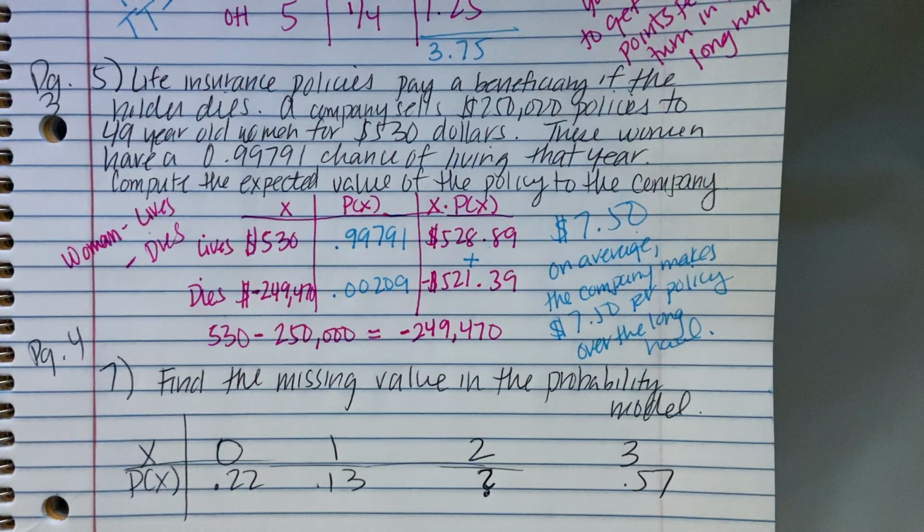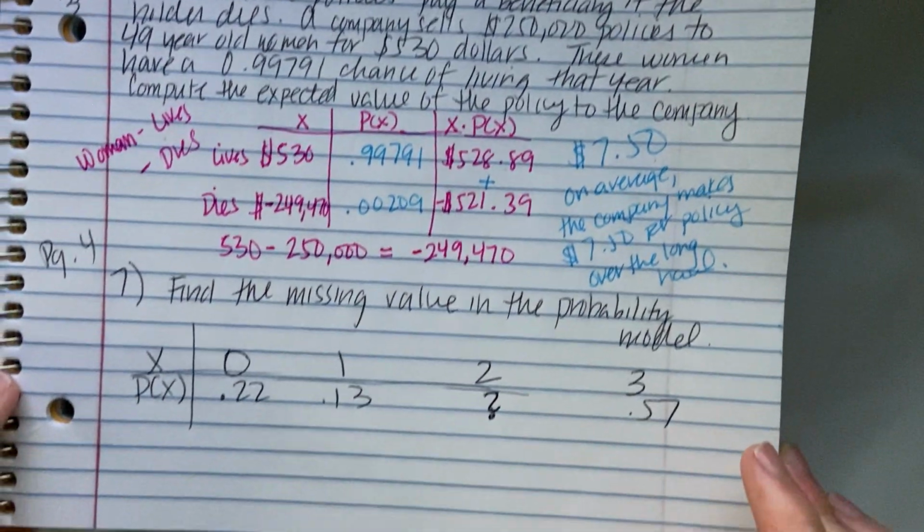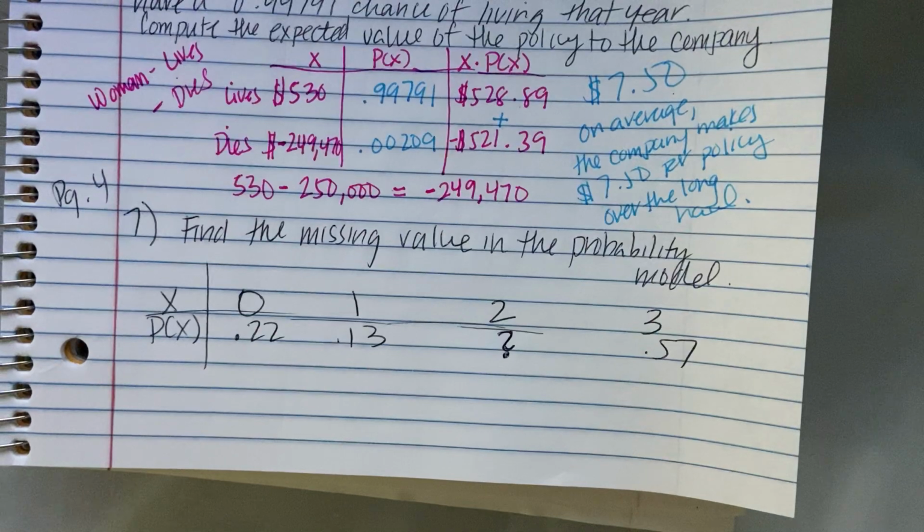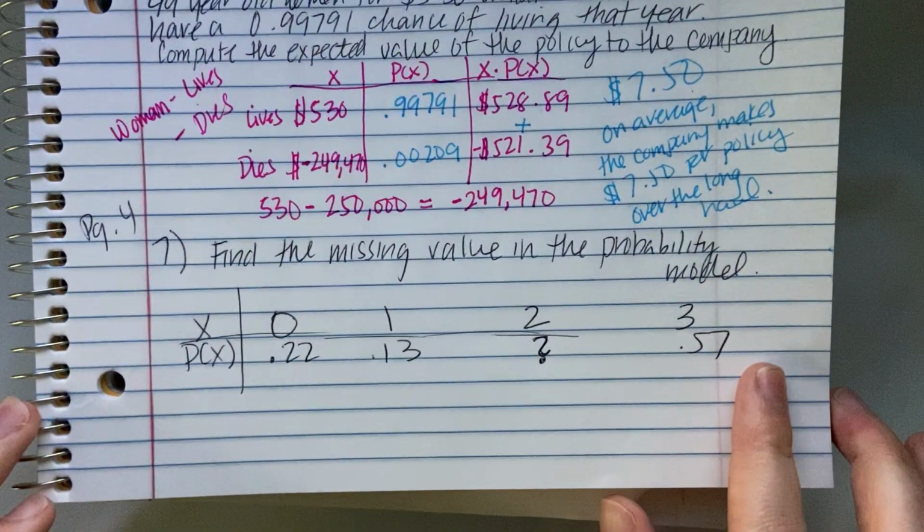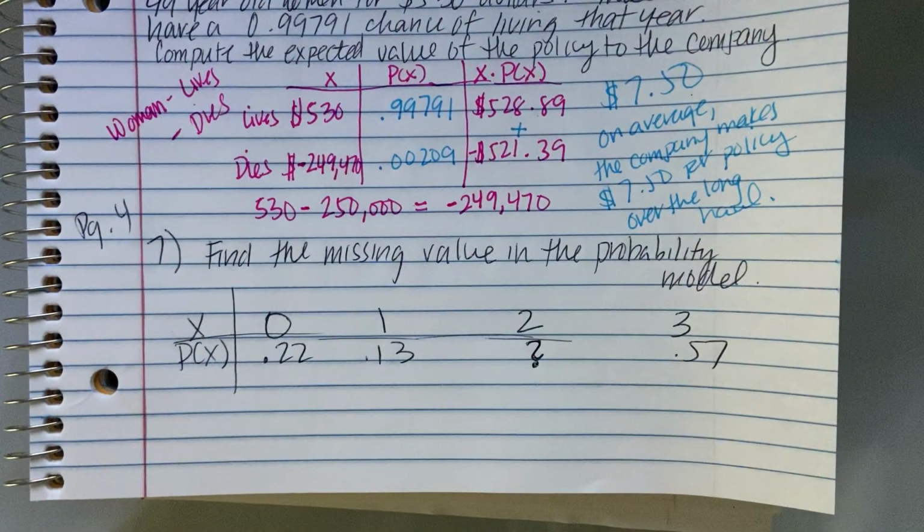Now, page 4 has 2 problems which are very easy. They just ask you to find the missing value in the probability model. So probability model is really just a probability distribution. Just remember, everything has to add up to 1.